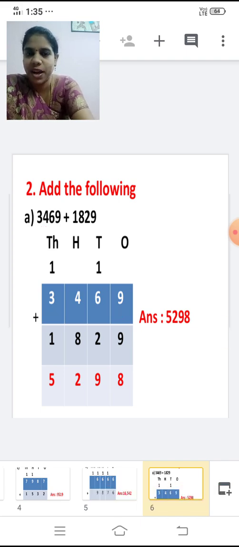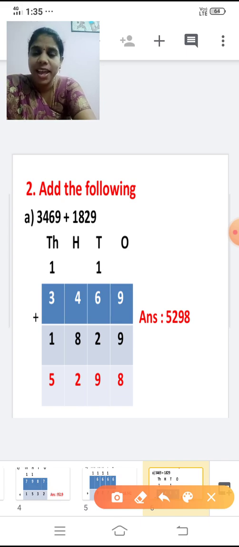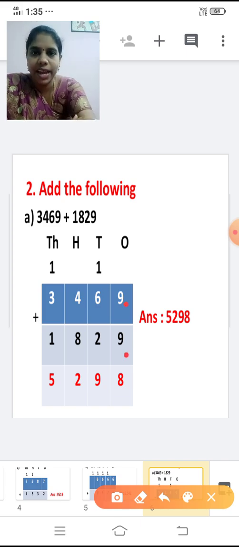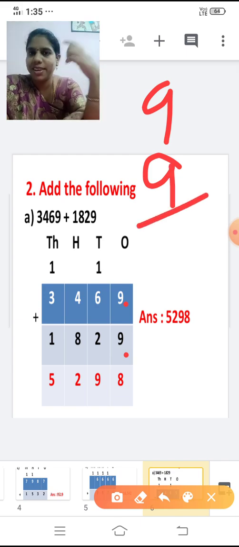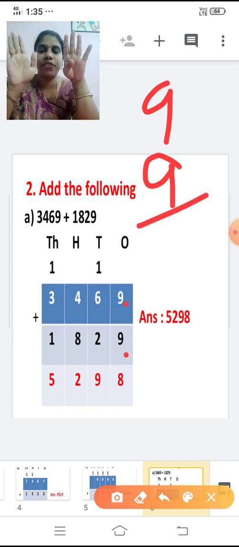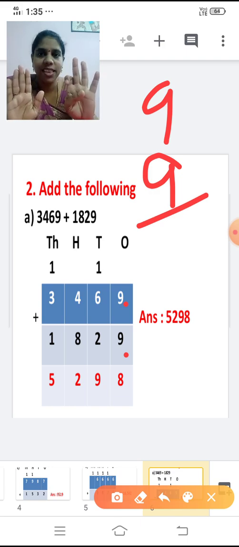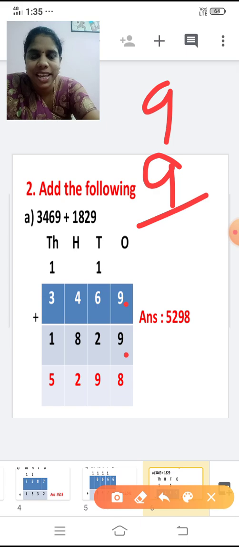Shall we add this now? Yes. How should we add? Add the ones place first. What numbers are there in the ones place? 9 and 9. Now tell me 9 plus 9. 9 in the mind, 9 in the finger. After 9 we are going to add 9 numbers, right? 10, 11, 12, 13, 14, 15, 16, 17, 18. 9 plus 9 is 18.